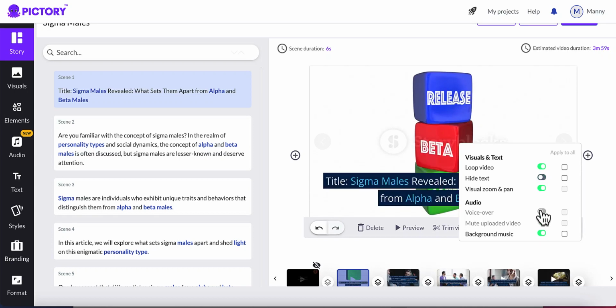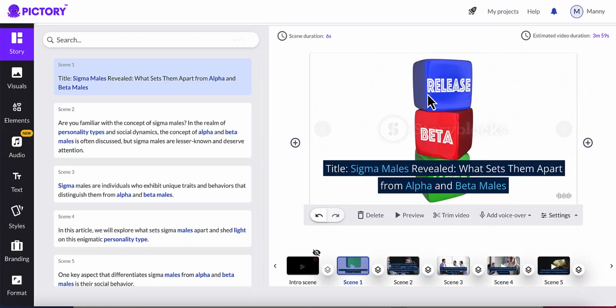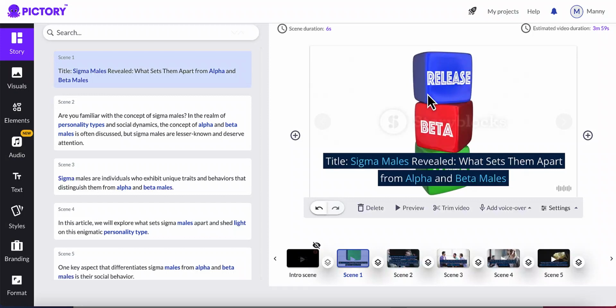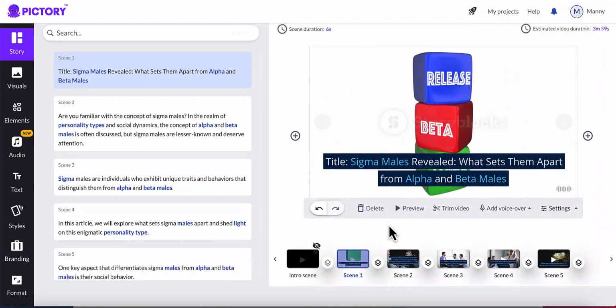You can leave it or you can hide it if you want. And the background music, if you want to get rid of the background music, you can get rid of it or you can leave it as well. So these are the things that you can see for every scene. If you like this scene, that's cool. If you preview it and you don't like it, you can actually change the scene if you want.